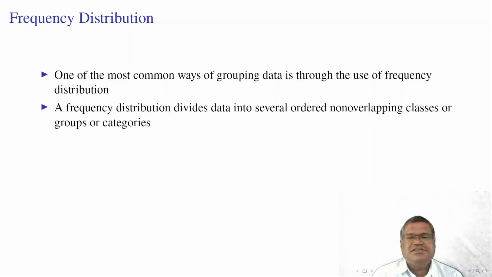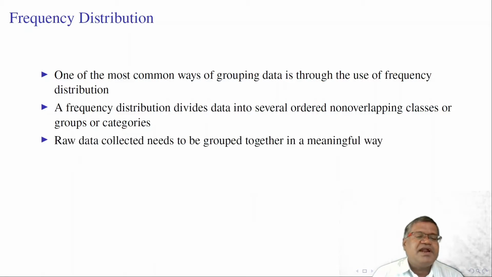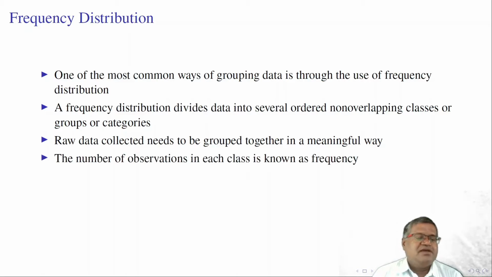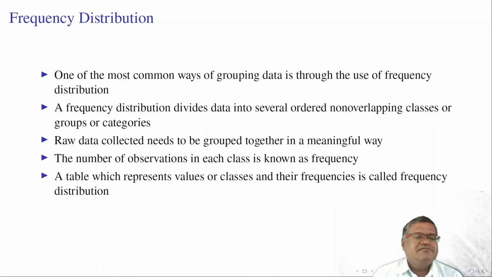A frequency distribution divides data into several ordered, non-overlapping classes or groups or categories. Raw data collected needs to be grouped together in a meaningful way. The number of observations in each class is known as frequency.